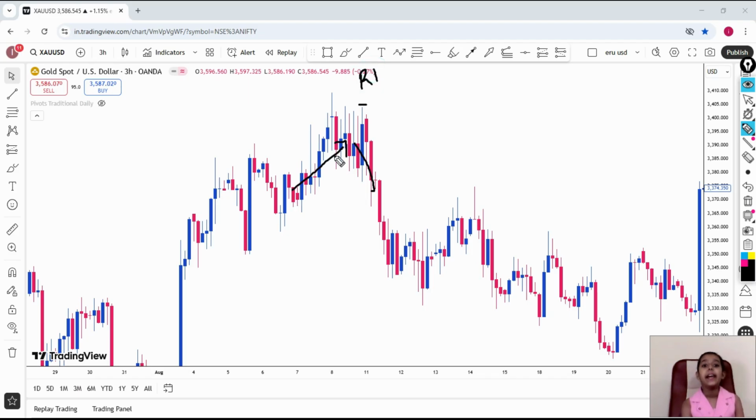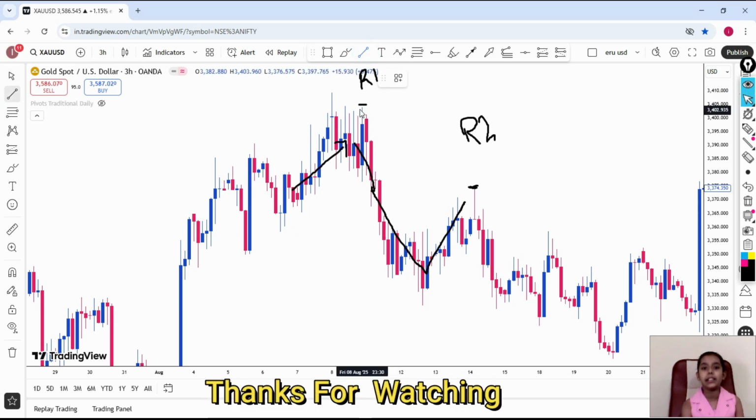Because friends, see, here buyers are more than sellers, and from here sellers started pushing the market price downside. So we will mark this, and this will be our R1. Then again the market came downside, and from here it goes up and touches this, and this makes R2. And friends, now matching these two resistances, we will make one trend line.